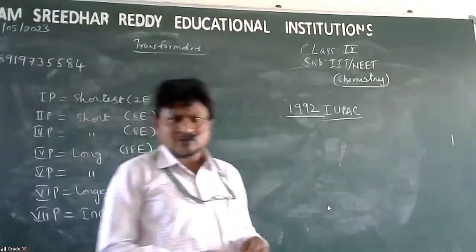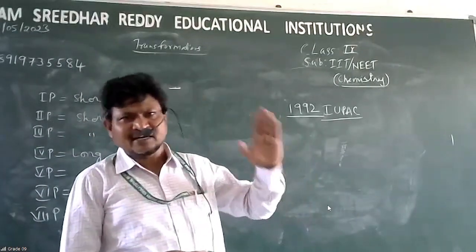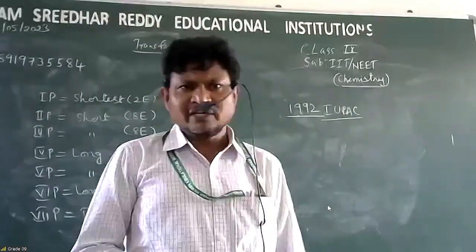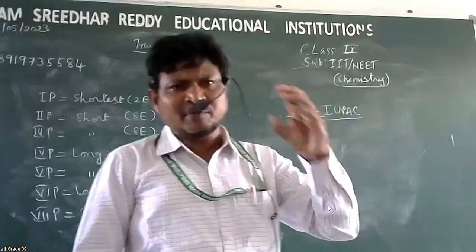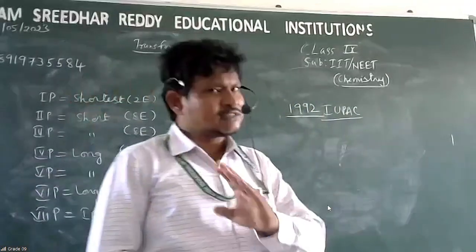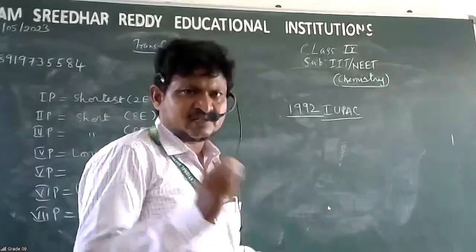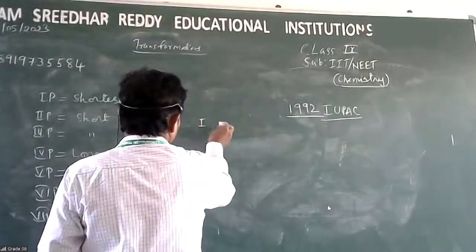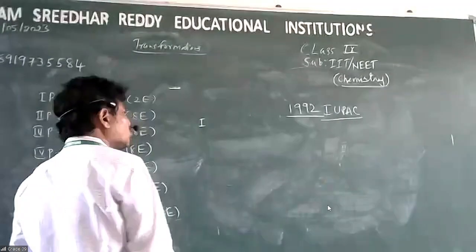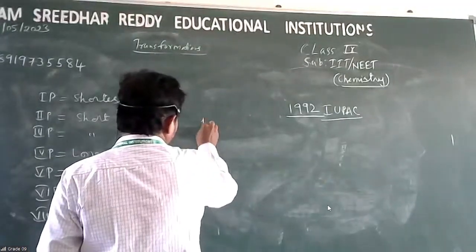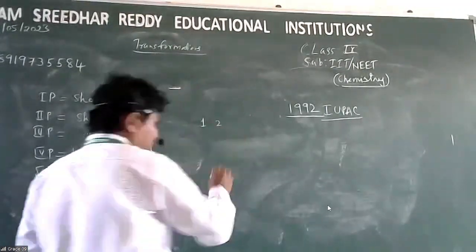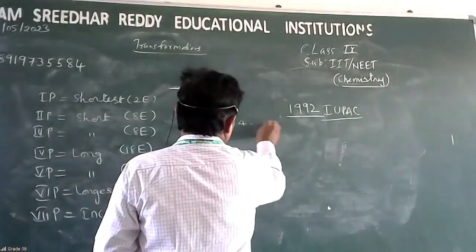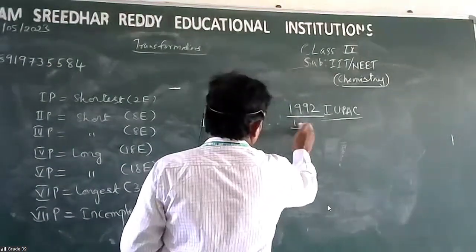And after 2000, it was made clear that subdivisions were removed. Even in the recent publications of NCERT books, subdivisions were removed. Just group numbers we need to follow. First group to 18th group. Group number 1, 2, 3, 4, 5, 6, up to the 18th group.